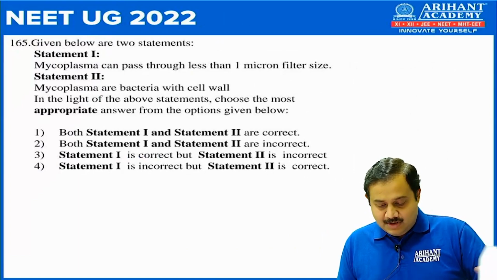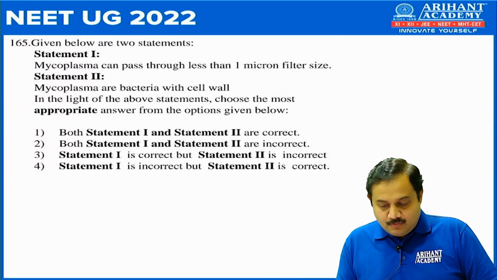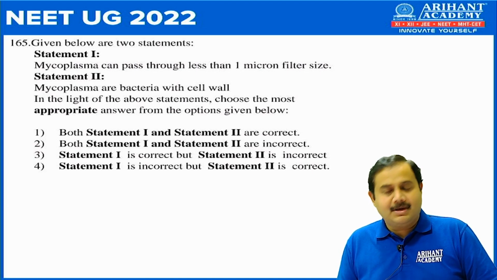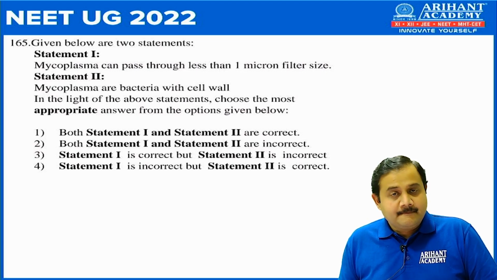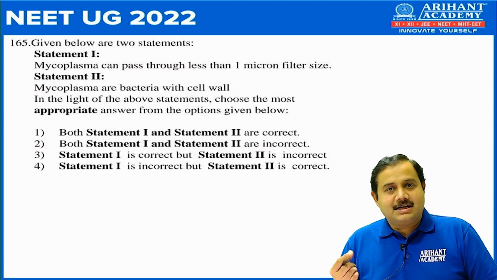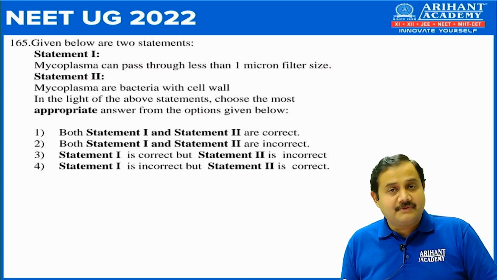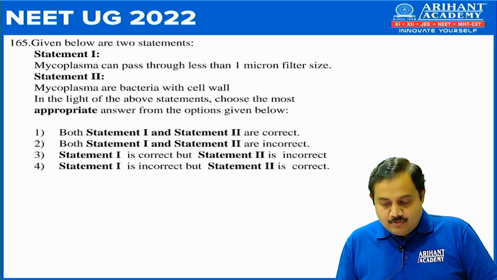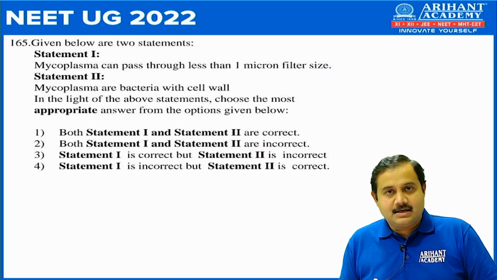Next, 165. Again two statements. Statement 1, mycoplasma can pass through less than 1 micron filter size. So as you know, this statement is correct because mycoplasmas are as small as 0.3 microns. So they can pass through the filter. Statement 2, mycoplasma are bacteria with cell wall. This is incorrect.